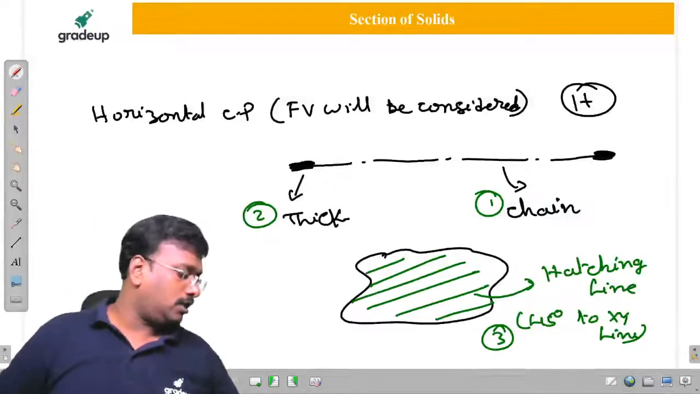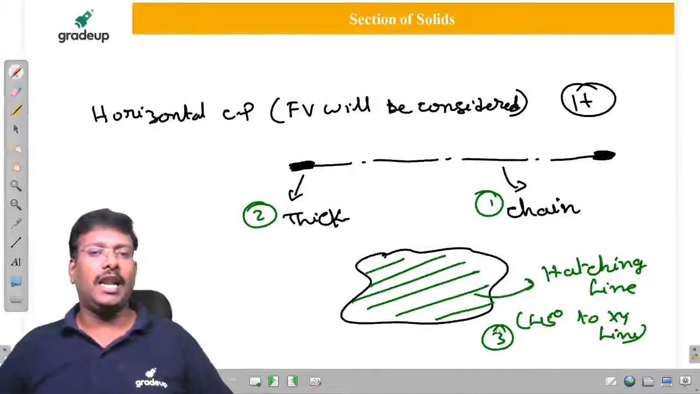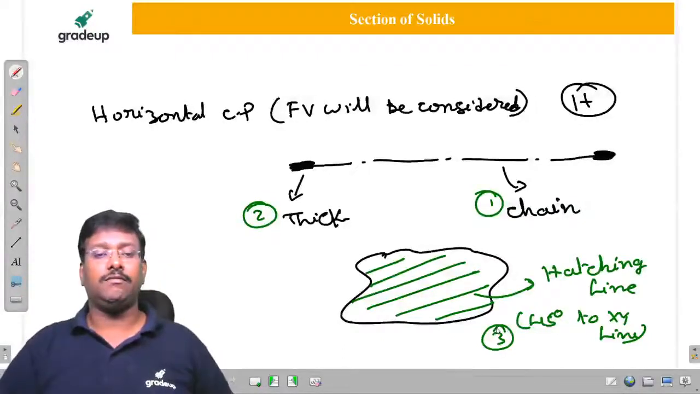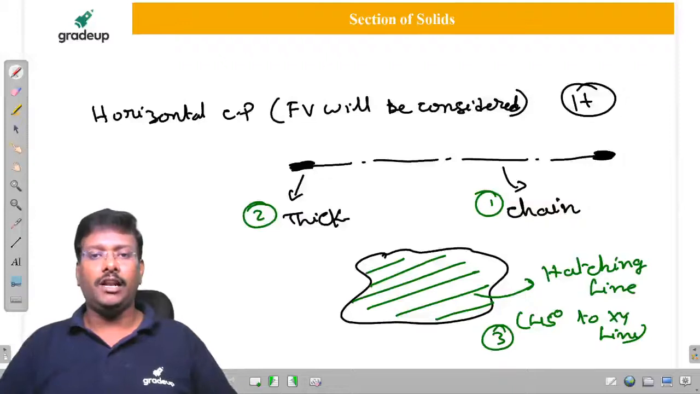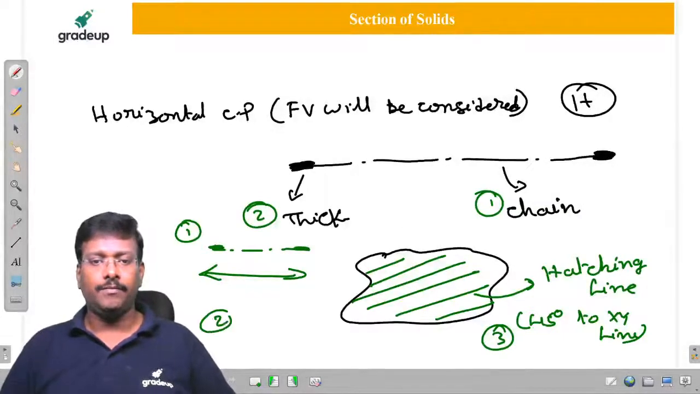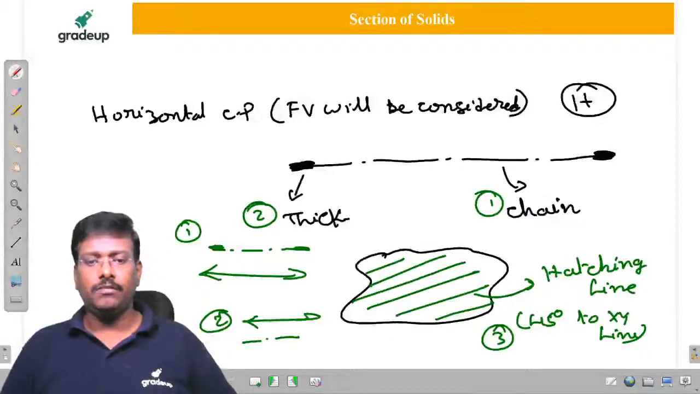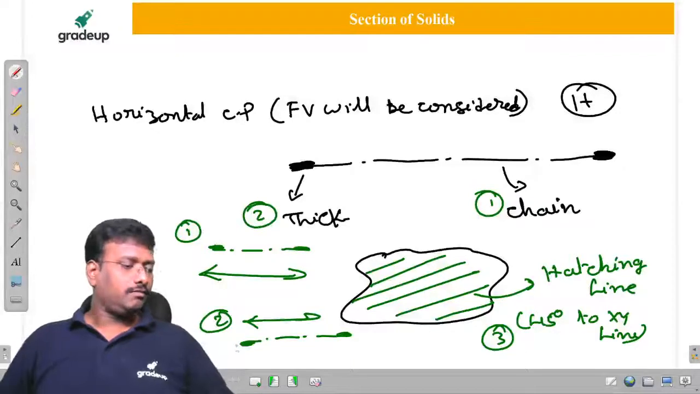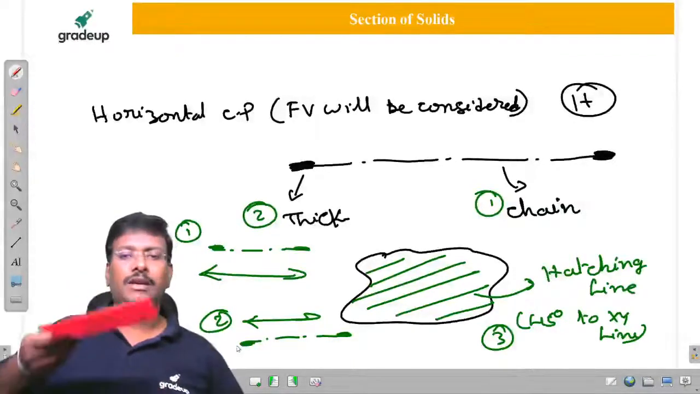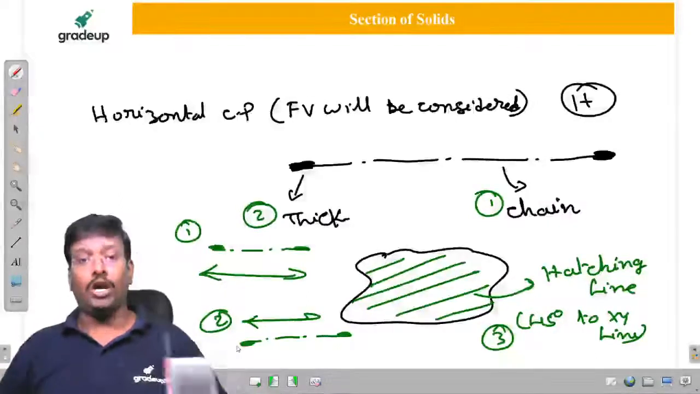Now tell me, horizontal cutting plane, you said it is parallel. Whether it is above the XY line or below the XY line, sir? Whether I have to show it above the XY line? The second option is, if this is my XY line, below the XY line. So a few people may say only above, sir. No, it is wrong. Why, sir?